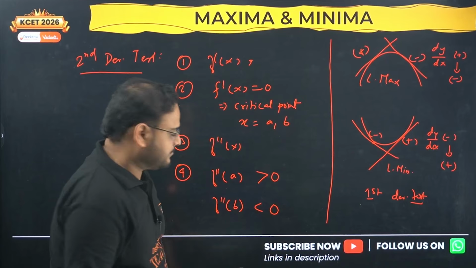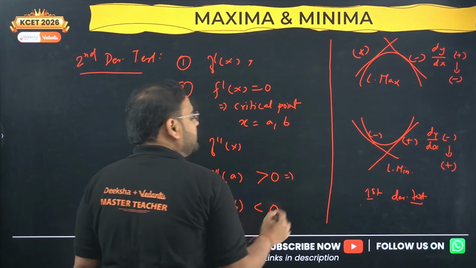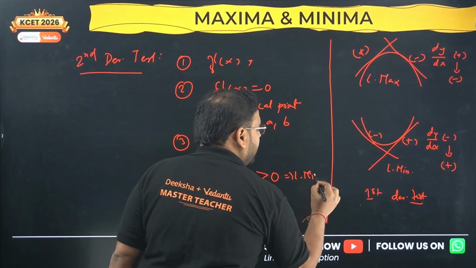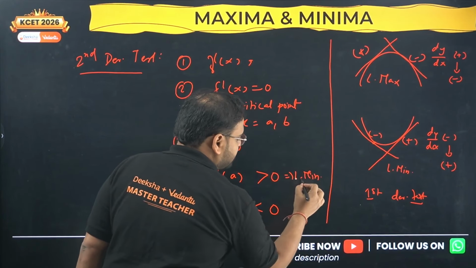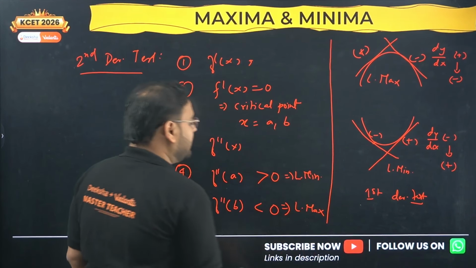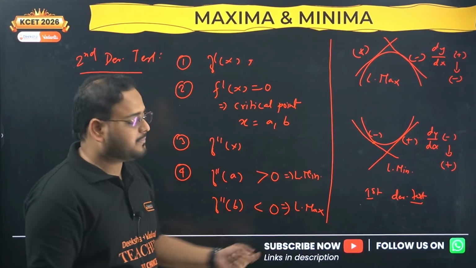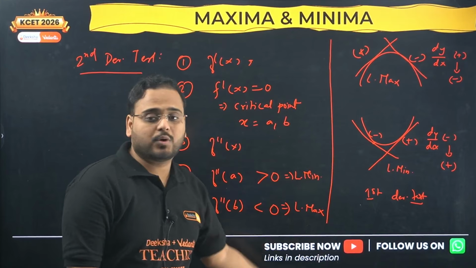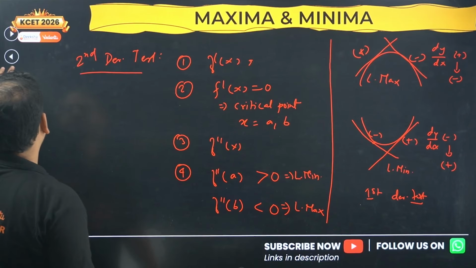Based upon that, if positive, this point is local minima. If the second derivative is negative, it means local maxima. Second derivative positive means local minima. Okay, is it clear, guys?